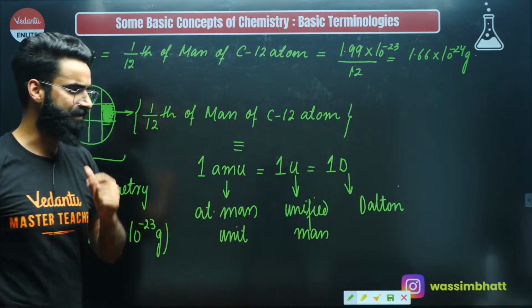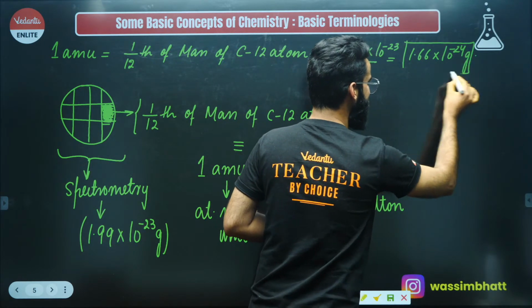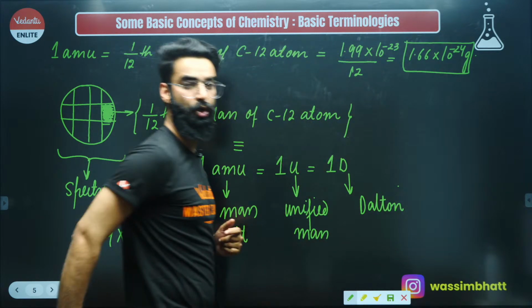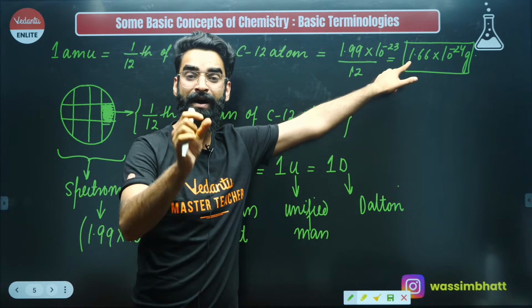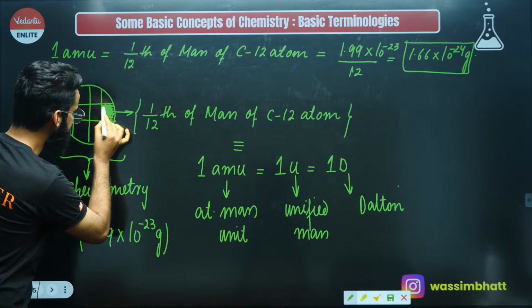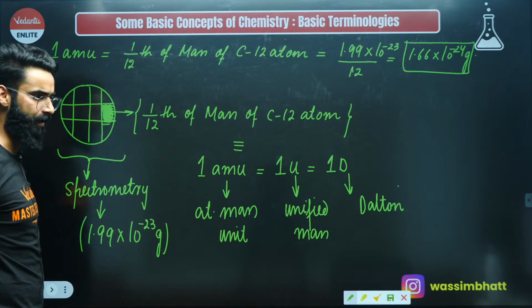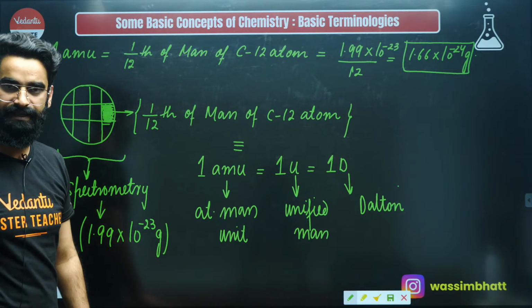So if I ask you what this term is all about, is this the mass of the whole carbon-12 atom? No way. This is not the mass of the whole carbon-12 atom. This is just the mass of the 1/12 part of the carbon-12 atom, the shaded part which I'm taking into consideration over here, right? I'm sure till here every single thing is clear, right?